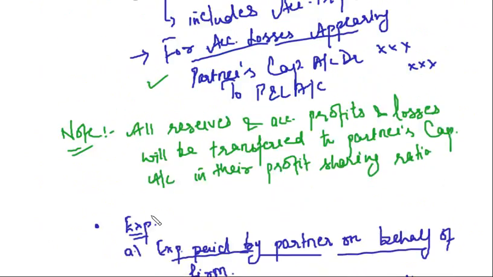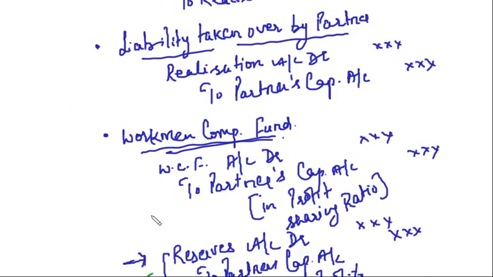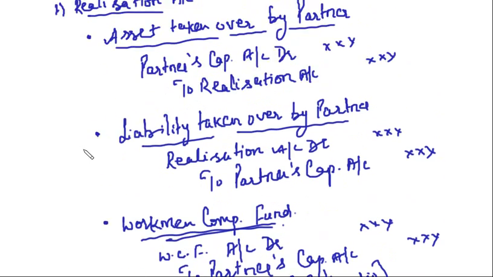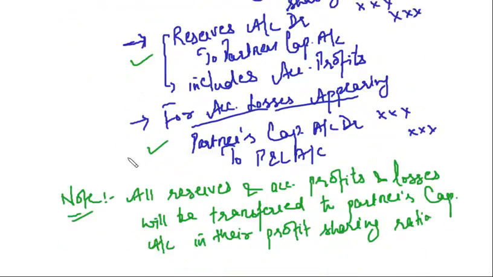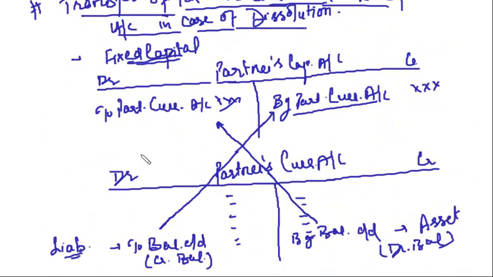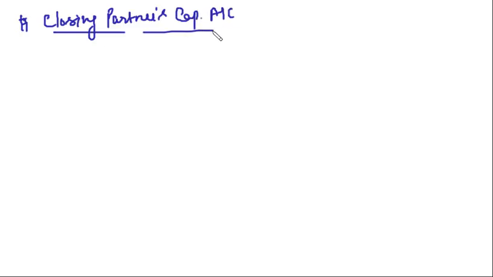These are all the entries that I have covered. Almost all the entries. One or two might have been left, but that we will cover while doing the practical questions. I think I have covered everything, right? So now the question is how to close the partner's capital account. That is one major question. How to close the partner's capital accounts? How are we going to do this?